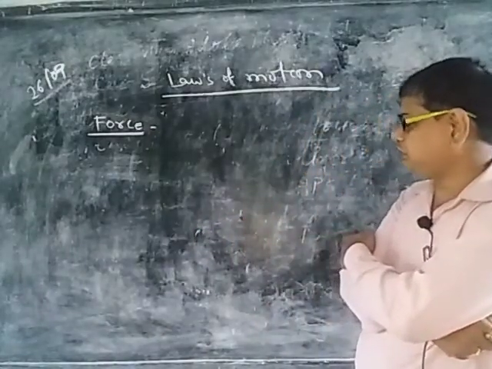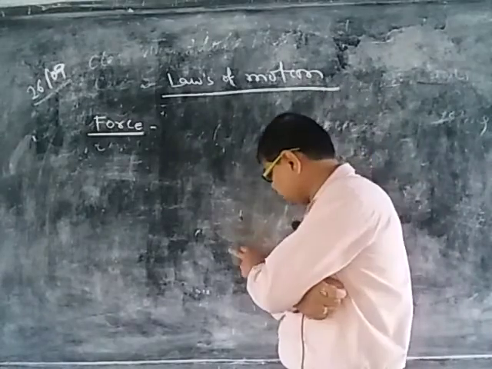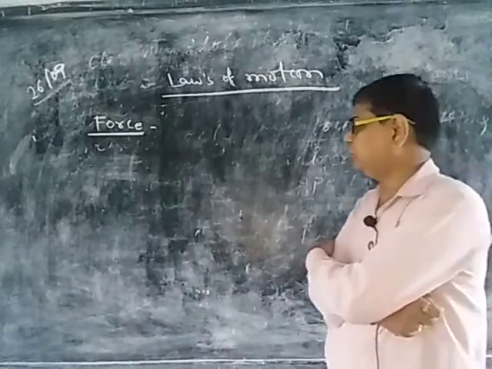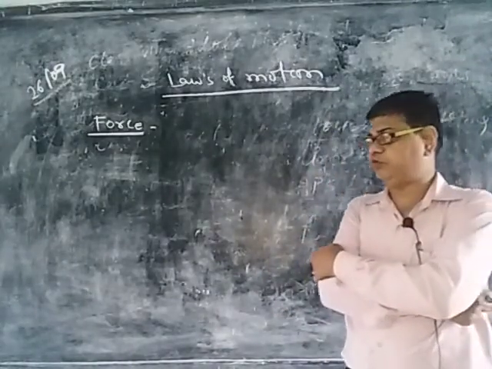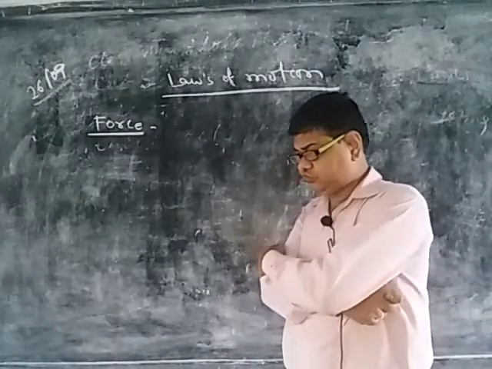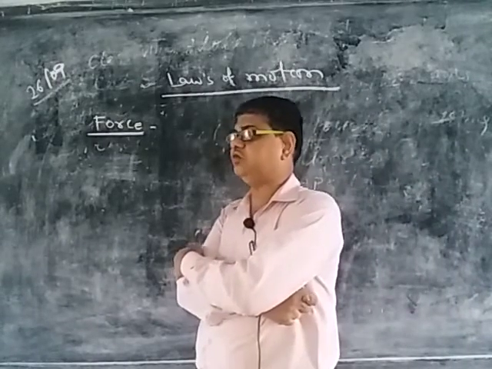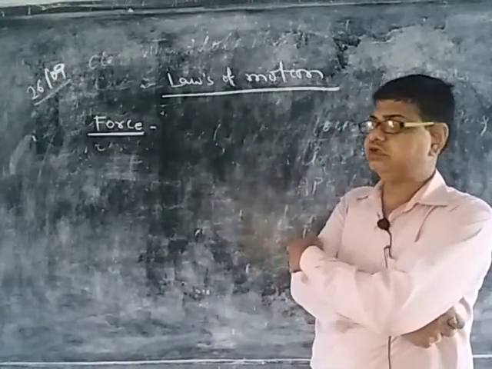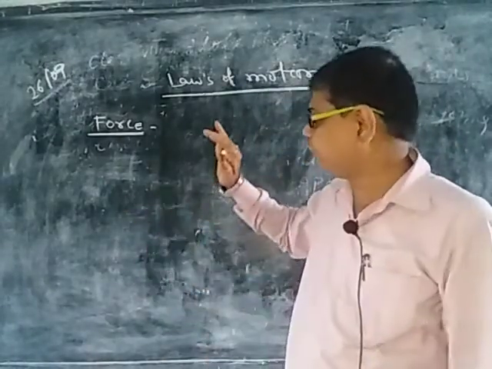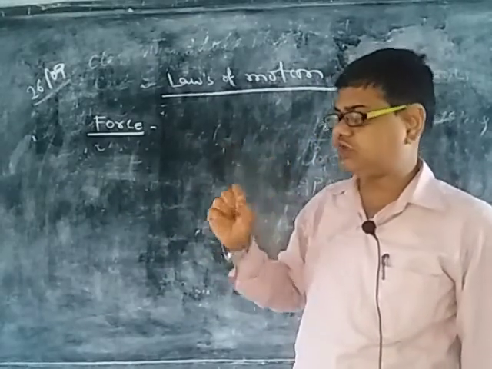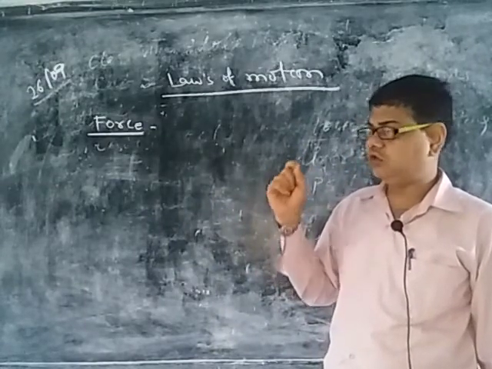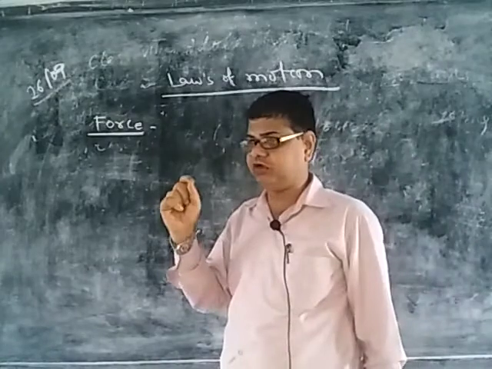So we give the definitions of force. First, force is that external agency which gives motion or tries to give motion to a body, second, stops or tries to stop a moving body, or third, changes or tries to change the direction of a body. Now the second definition: force is that external agency which changes or tries to change the configuration, state of the body.